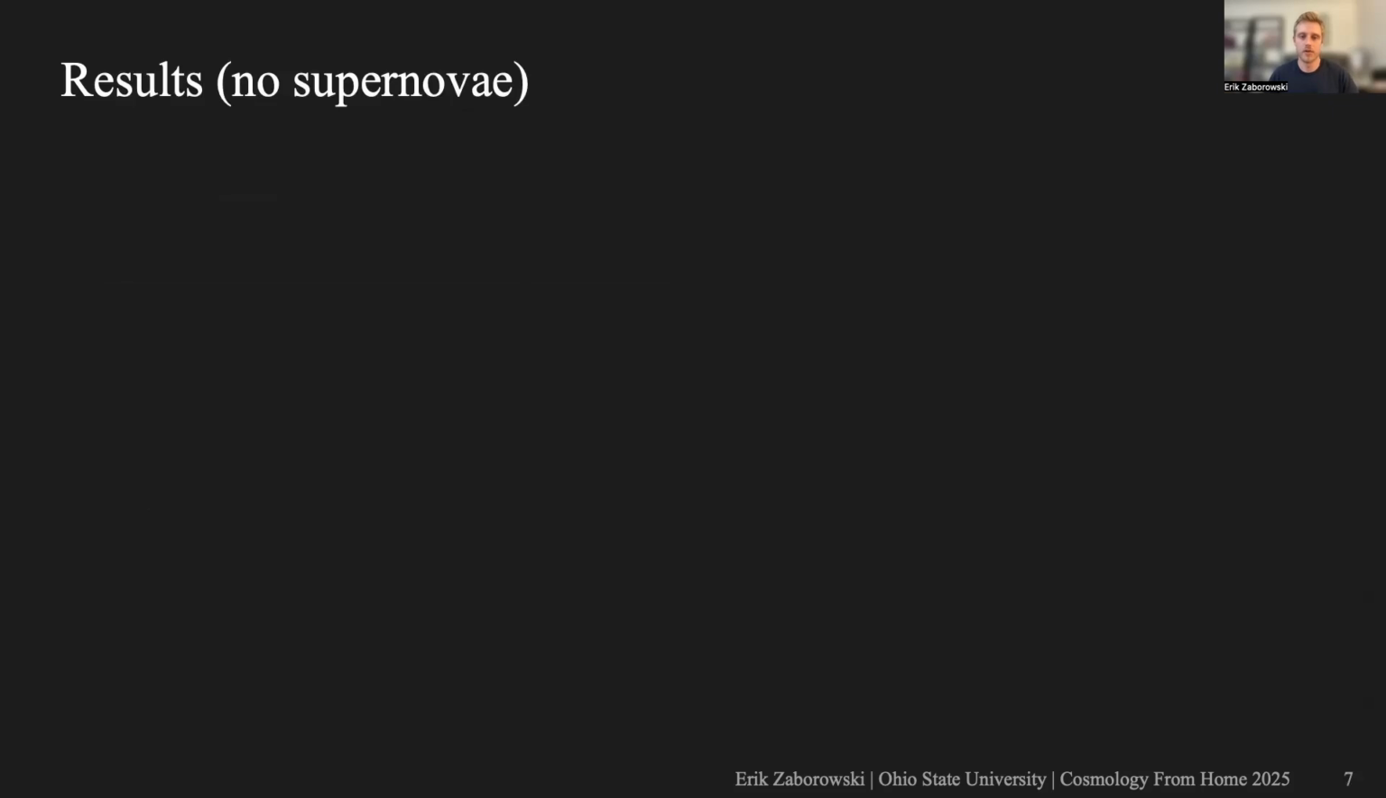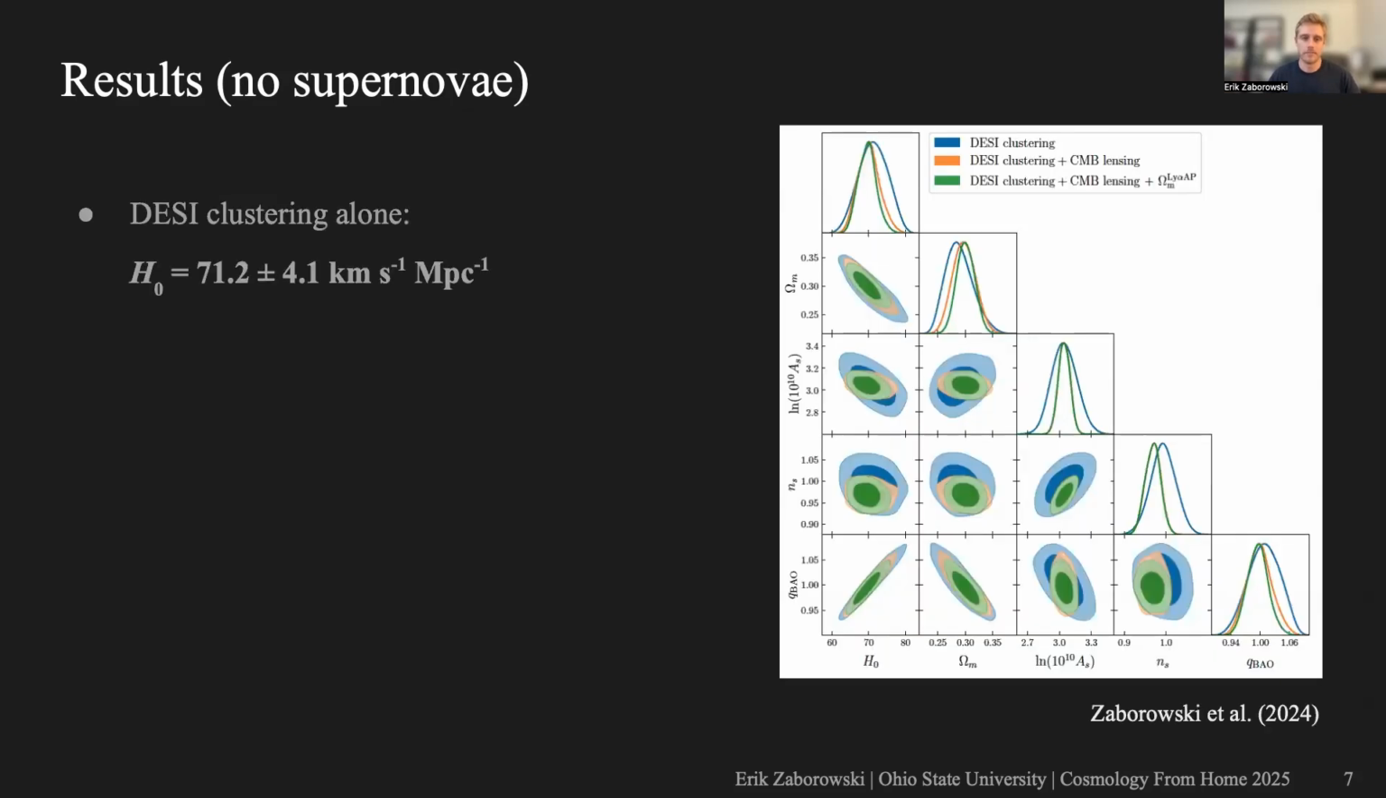Okay, so moving on to results. I'm starting by showing our constraints before adding supernovae. The blue contours here on the right show the constraints from the DESI clustering alone. And the orange contours are what we get after adding on CMB lensing, and then the green contours are what we get after adding on constraints from the Lyman-alpha AP effects.